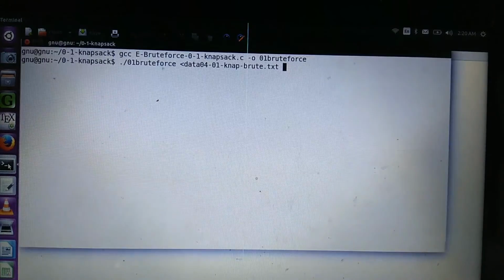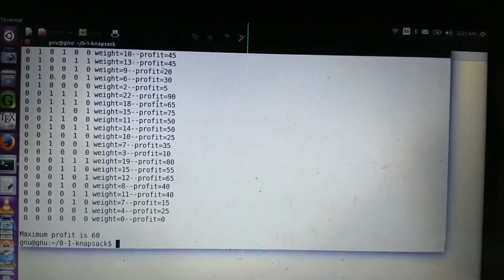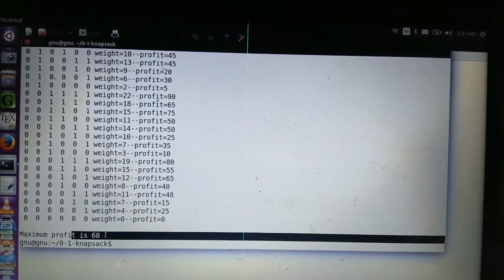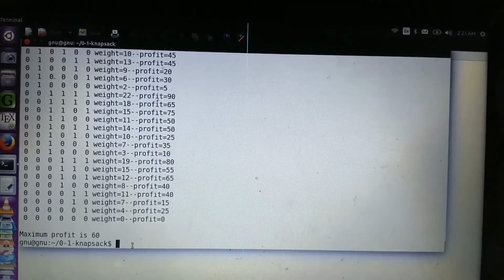Then the subsequent lines are first weight, then profit. You can see the maximum profit we can achieve is 60. Next, let us check how many combinations will give the maximum profit.